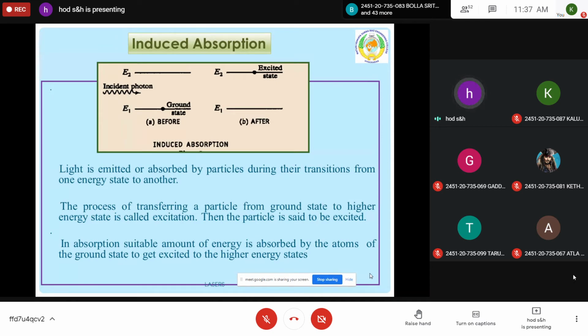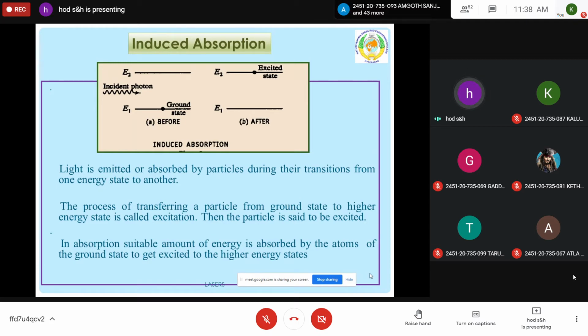So the process of moving a particle which is there in the ground state to a higher state by using external energy or external force is called excitation. Generally, this excitation can be done by absorbing energy in the form of photons. That means when the atom is already in the ground state, a photon is allowed to be incident on the atom. Then the atom absorbs the energy of the photon, and it goes to the higher energy state.